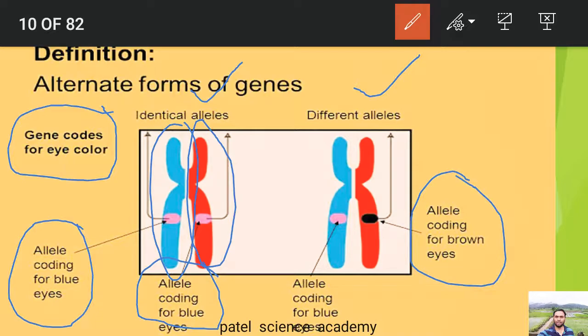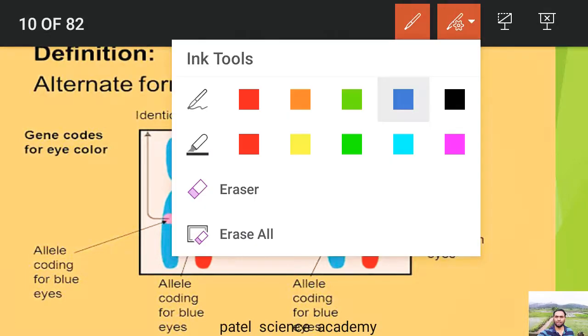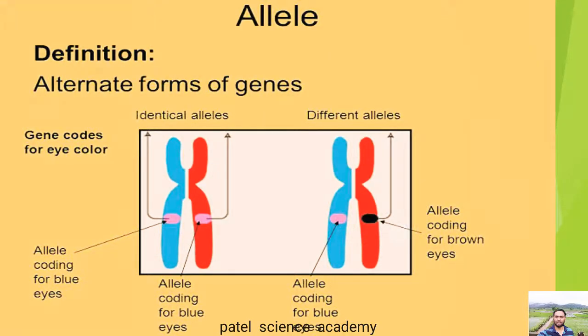So this is about the allele, the alternate form of the gene. You can see here two alleles, one for the blue color and one for the brown color, or red color according to this picture. So allele means the alternative form of the gene.